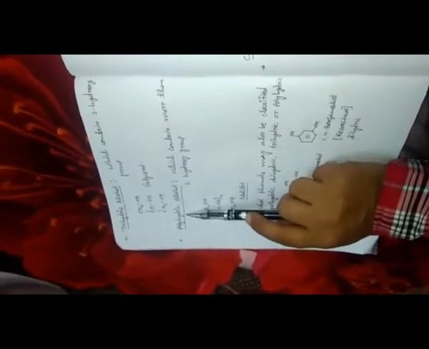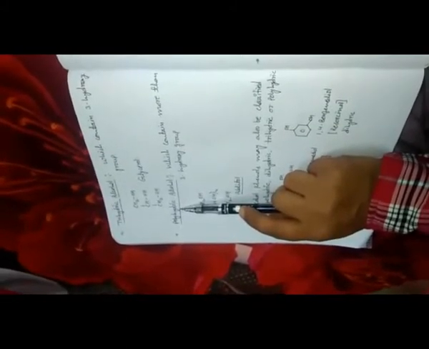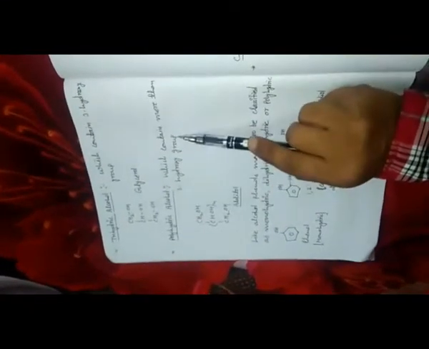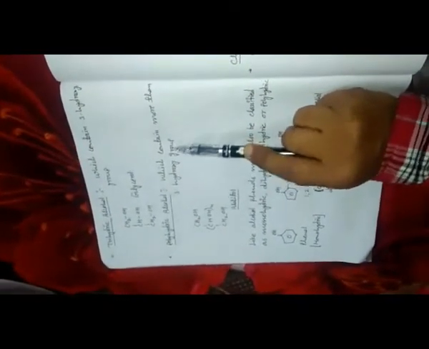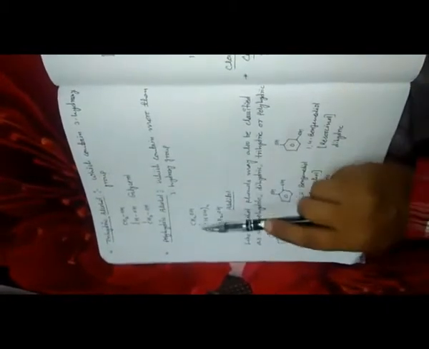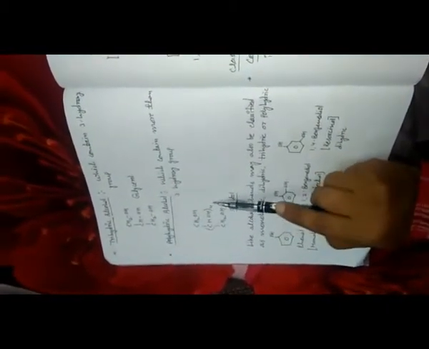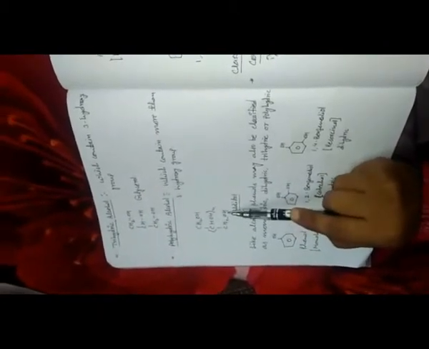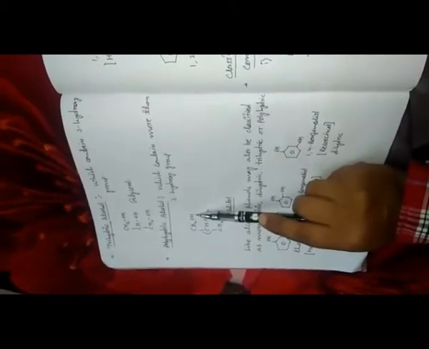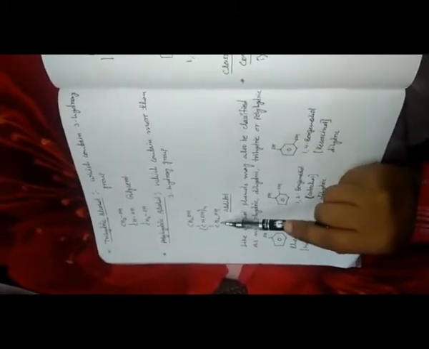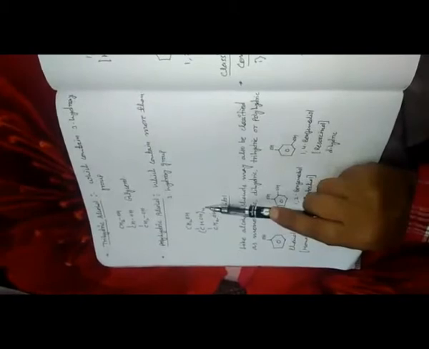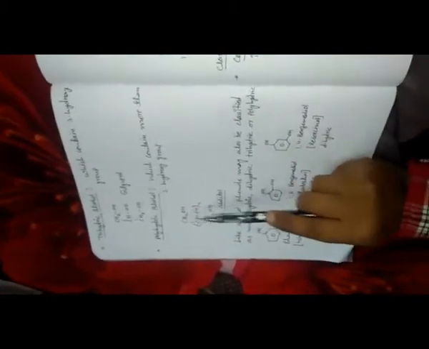Then polyhydric alcohol. Poly means more than three. That means the alcohols which contain more than three hydroxy groups are called polyhydric alcohols. The example of alditol in front of you, CH2OH single bond CHOH whole 4 single bond CH2OH. Here if you check, 6 hydroxy groups are present: one OH group here, CHOH whole 4 has four OH groups, and again CH2OH has one OH. So 1 plus 4 plus 1, 6 OH groups are available here. That means this is a polyhydric alcohol.